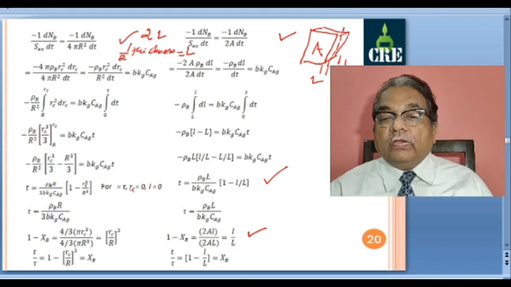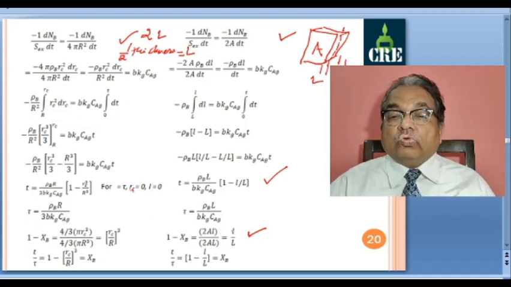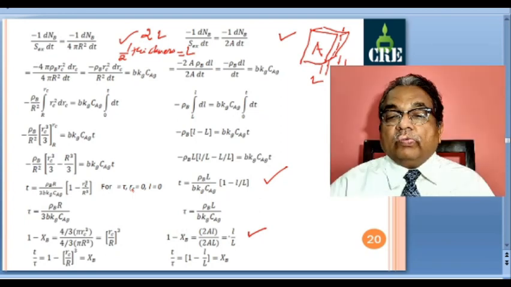So 2A l divided by 2A L, where here we have small l, here we have capital L, 2A cancels out. So what we get is simply small l by capital L. This ratio represents unconverted, that is 1 minus xb. So xb is equal to 1 minus l by L. So 1 minus l by L is xb.